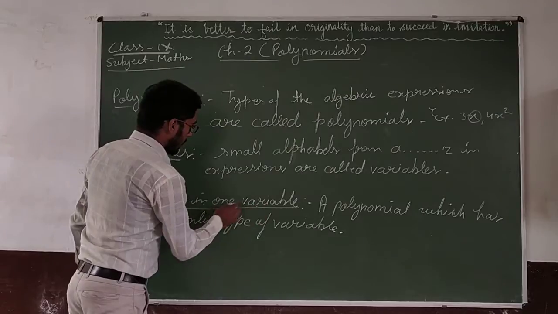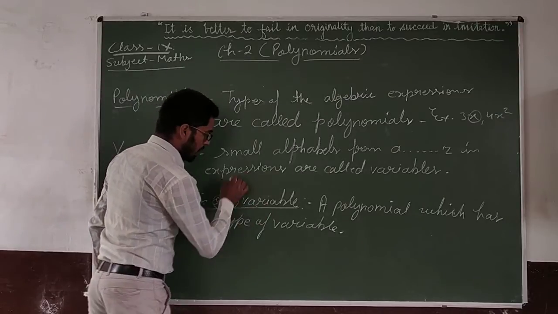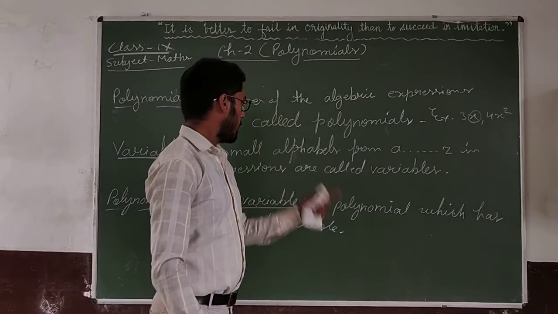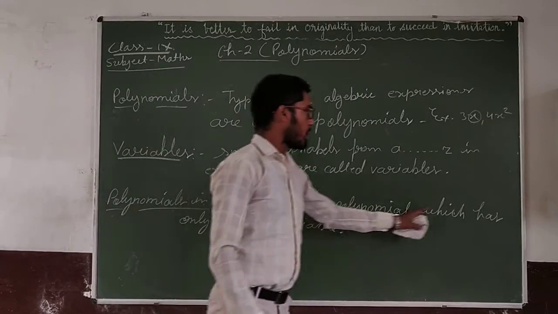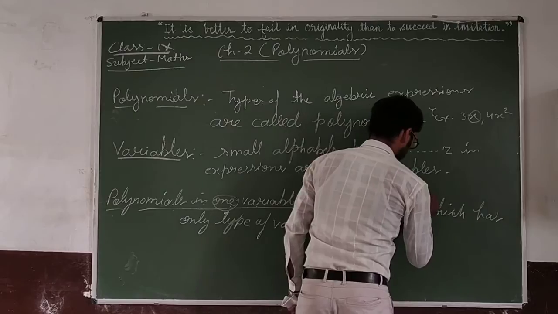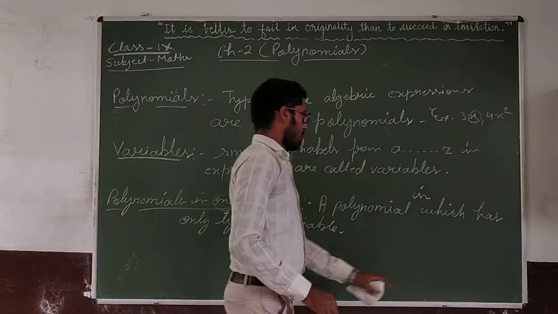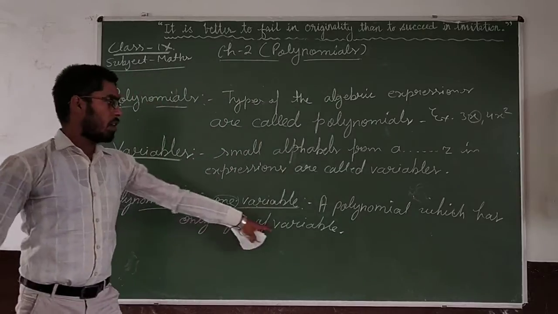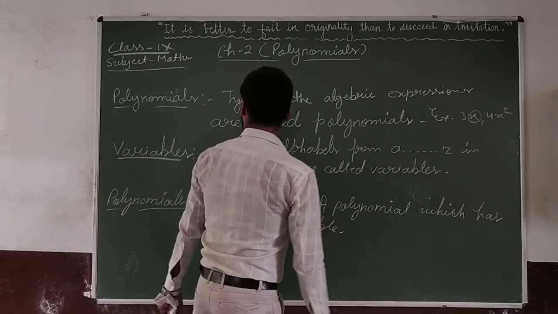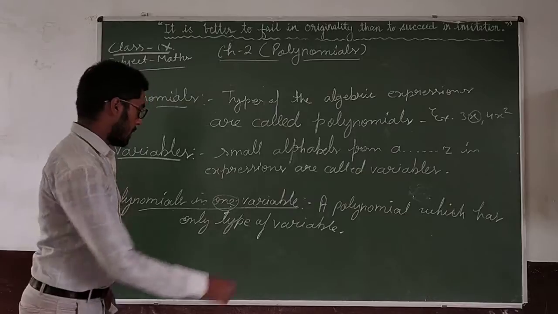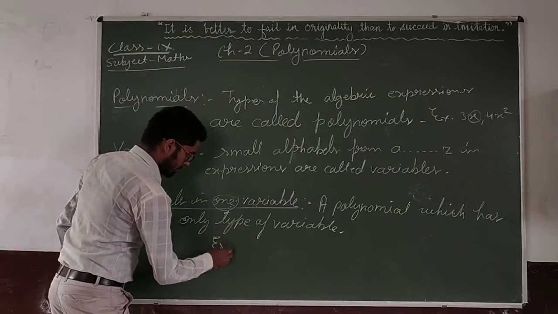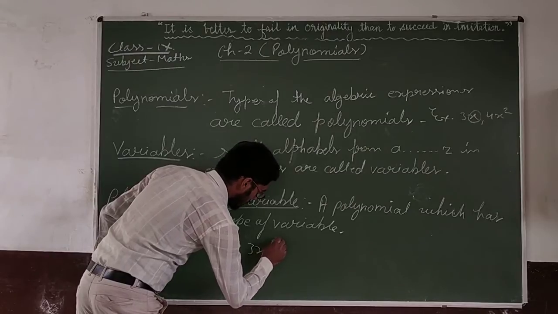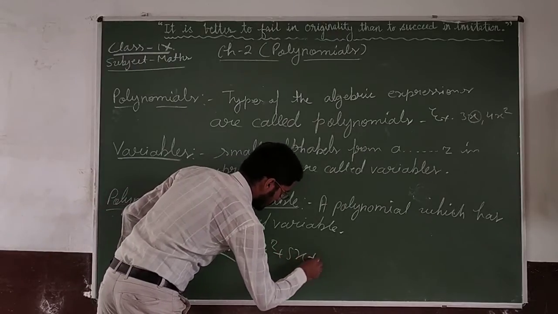Polynomials in one variable. Here it is written one variable. One variable means only one type of variable will be used. A polynomial which has one type of variable is called a polynomial in one variable. For example, 3x square plus 5x plus 2.